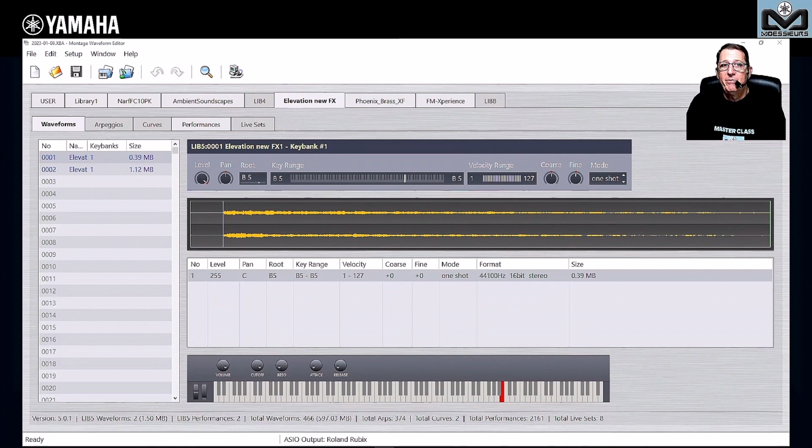You really need it because you have communication of data from the tools to the Modex Plus, or Montage, or the YC and CP, because you have tools for YC and CP too. And the waveform editor is only for the synths, the Modex Plus and the Montage. You have it for Mac and PC. You have a free version that you can test. And of course, if you want to have all functions, you need to buy the license for the full version.